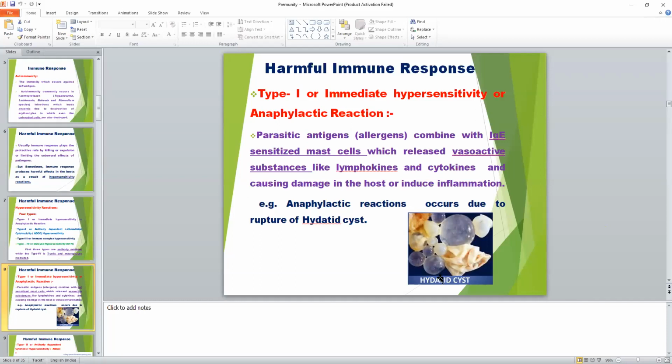So rupture of the hydatid cyst leads to anaphylactic reaction during Echinococcus granulosus infection. This is an example of type 1 hypersensitivity, a harmful immune response inside the host.